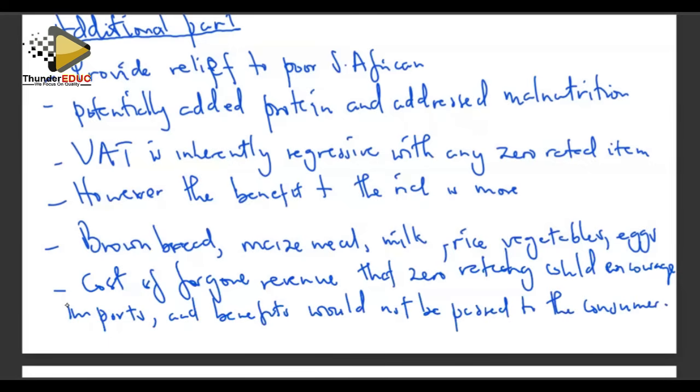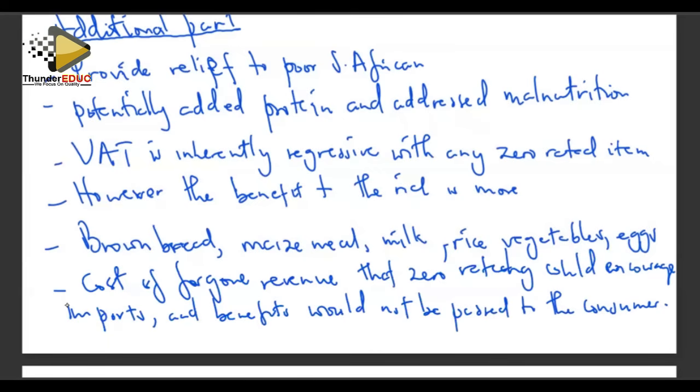In other dimensions, we are saying the consumer in some instances might not benefit from the tax exempt products because the cost of foregone revenue could be used for imports. We are now having tax-exempt products, and now we are saying the level of disposable income is high.